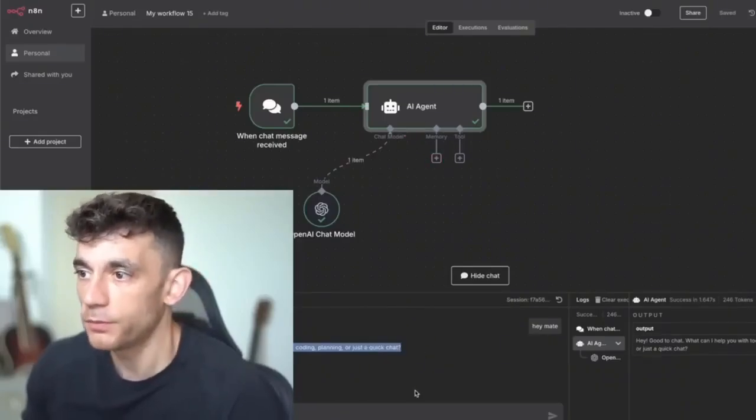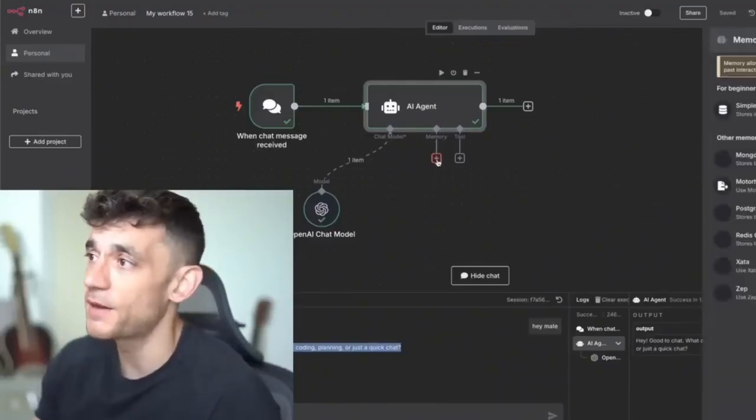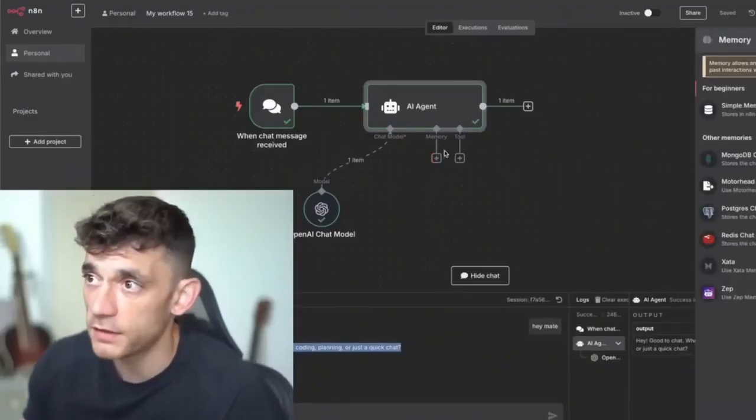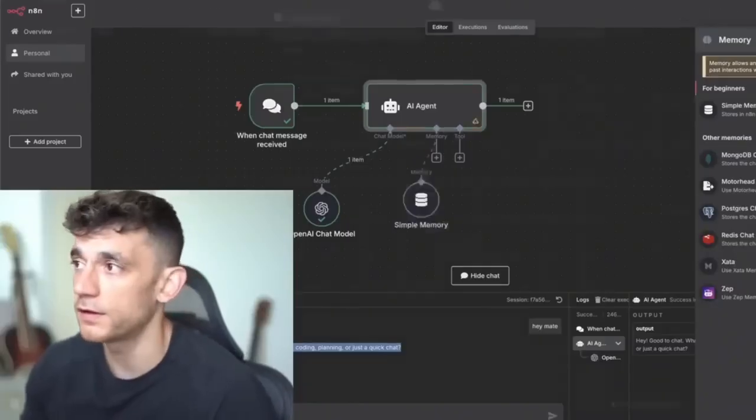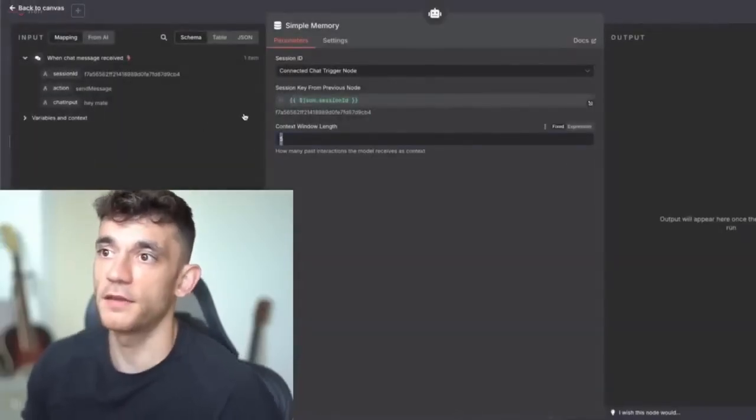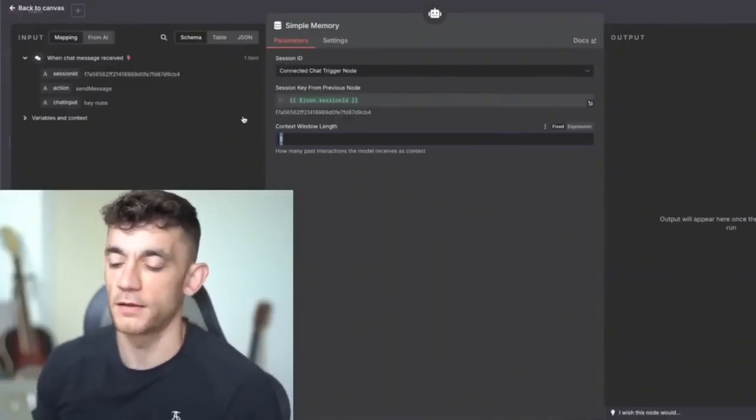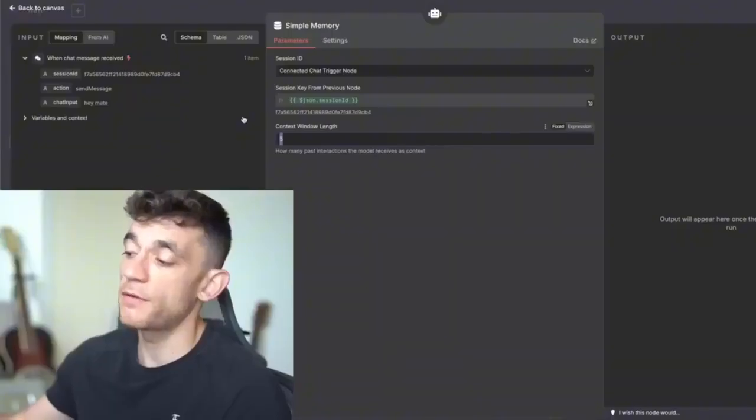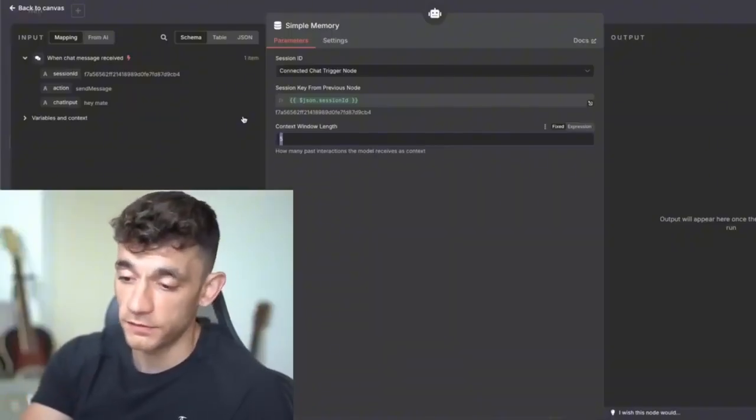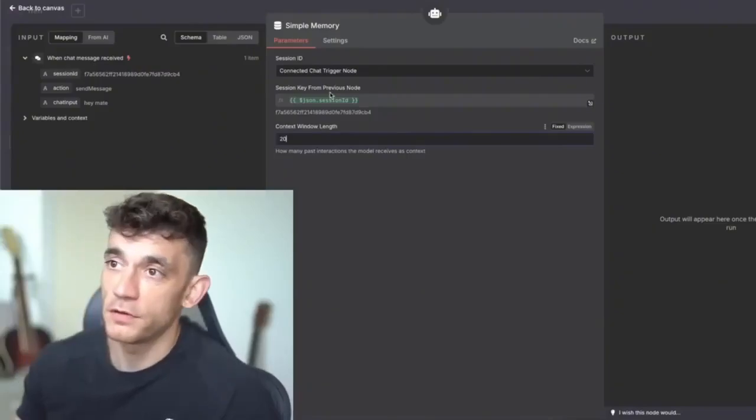Now, if you post another message here, it's going to forget what you said because it needs a memory. So you click on the plus sign and select memory. This is really easy to set up because all you do is click on simple memory. This shows you how many past interactions you want the model to use as context. If the window length is only 5, it can only remember 5 previous messages before it forgets again. If you want to extend that, simple, you just type in 20.